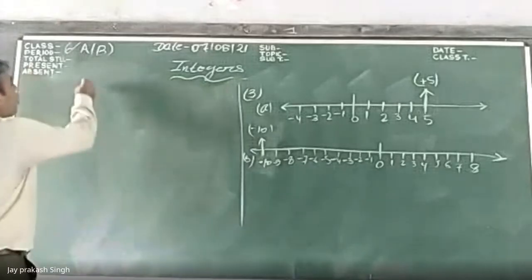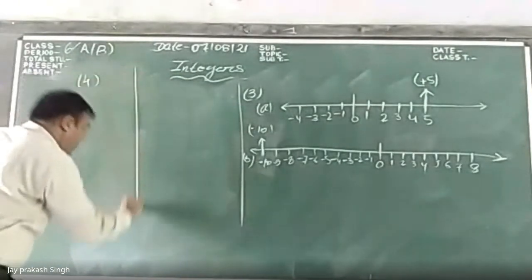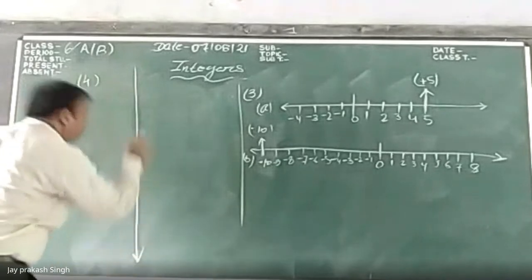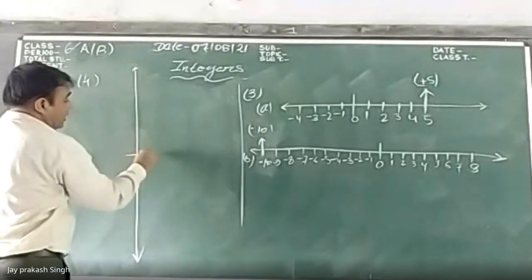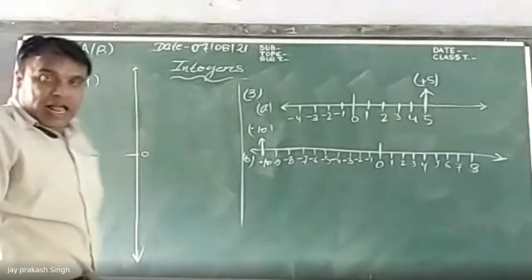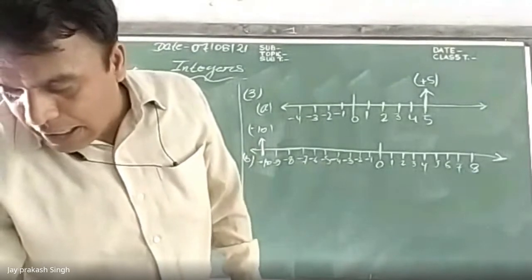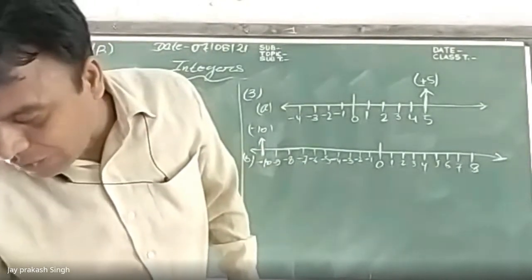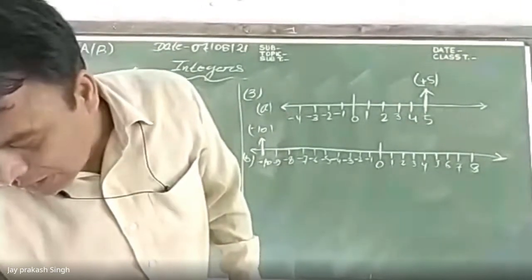A vertical line is drawn from top to bottom, and the middle portion is indicated 0. The numbers are not written, but the distances are indicated on the graph, as you can see.